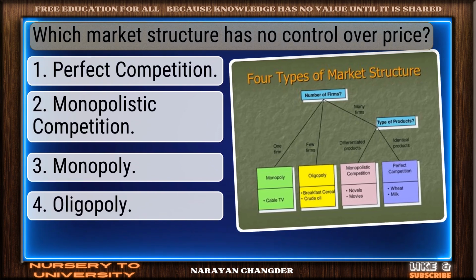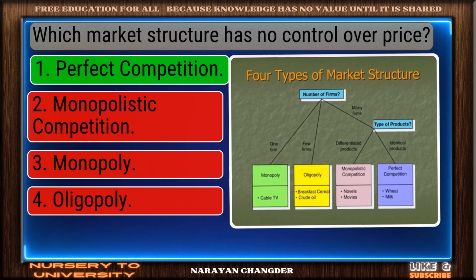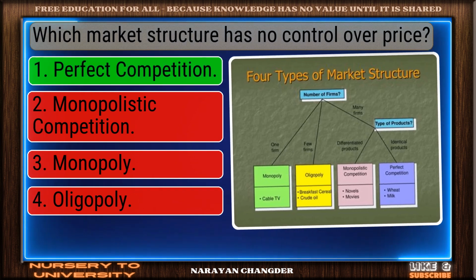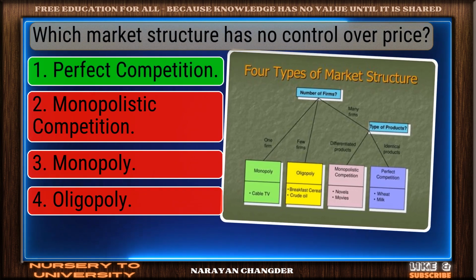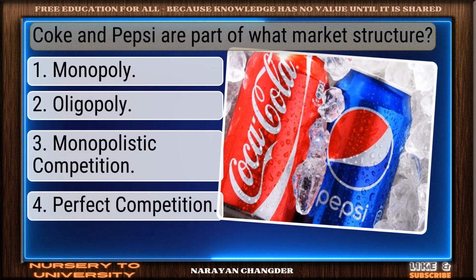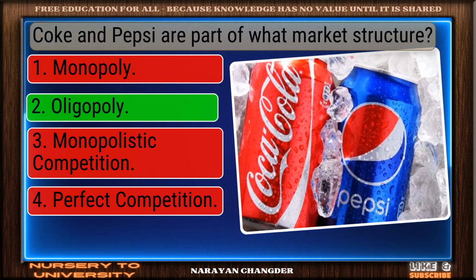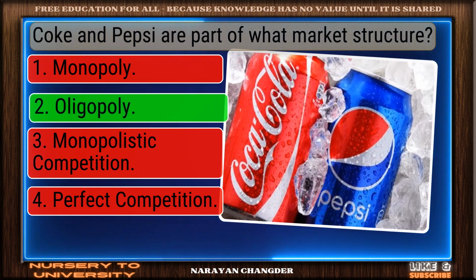Which market structure has no control over price? Strong choice. Perfect competition is the right answer. Coke and Pepsi are part of what market structure? Great job. Oligopoly is the accurate answer.